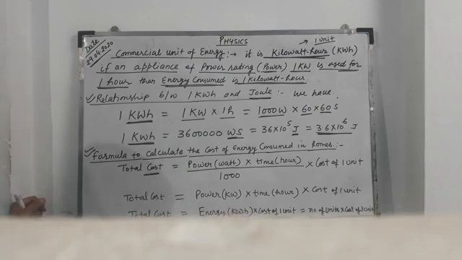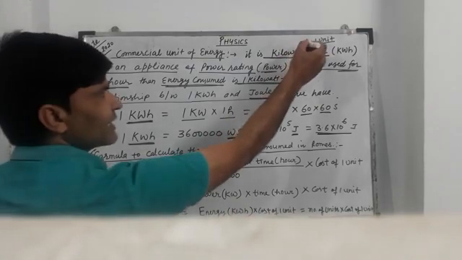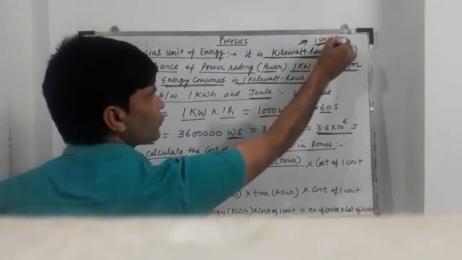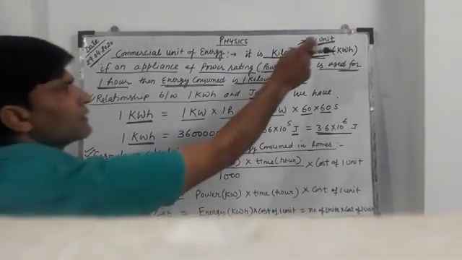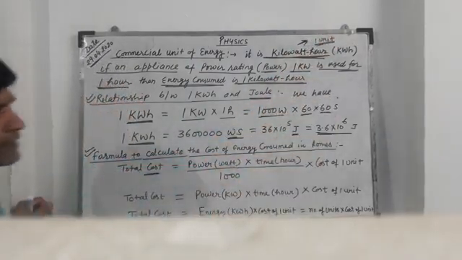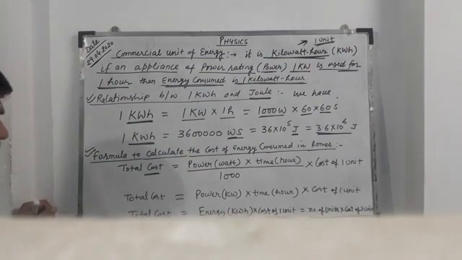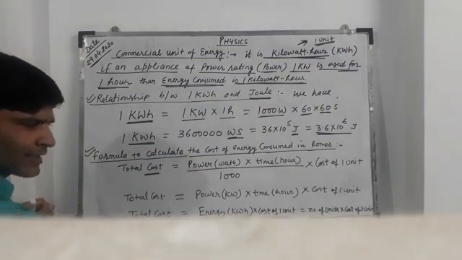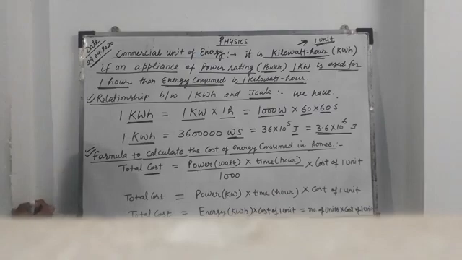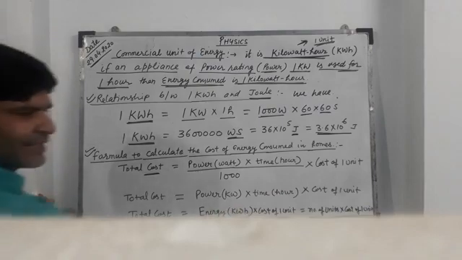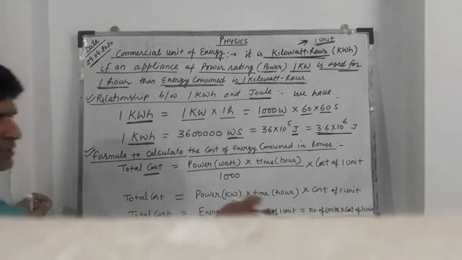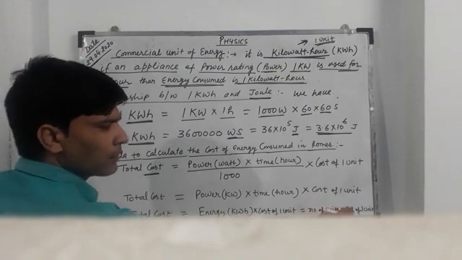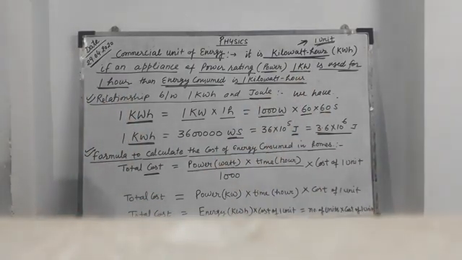But you know that kilowatt hour is also known as unit, because in the electric bill we use the name unit, that is equal to kilowatt hour. So energy in kilowatt hour into the cost of 1 unit, as energy in kilowatt hour is the number of units, so we get the total cost is equal to number of units multiplied by cost of 1 unit.